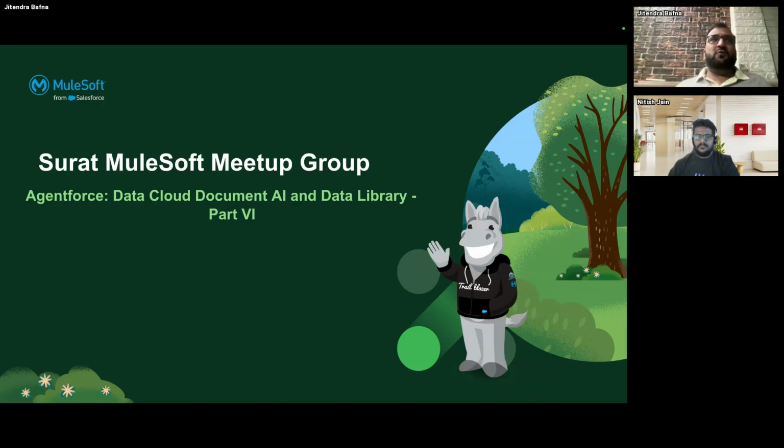Then we have something called the Agentforce Data Library. When you work with agentic AI and Agentforce kind of approaches, you may have a fixed set of questions with common replies. You can create such a PDF file and upload it to Data Cloud. Whenever you converse with Agentforce and ask those frequently asked questions, Agentforce will retrieve the answers from that PDF file in Data Cloud and answer you. We're going to see this in a live demo.